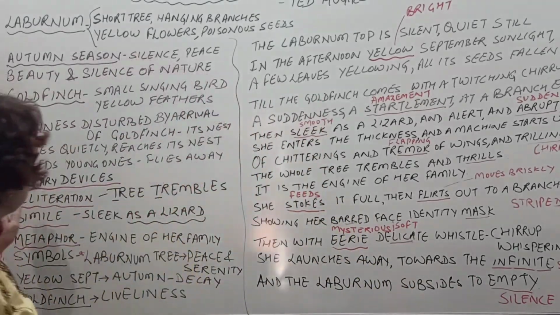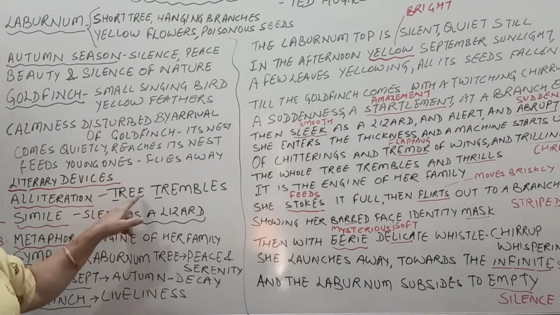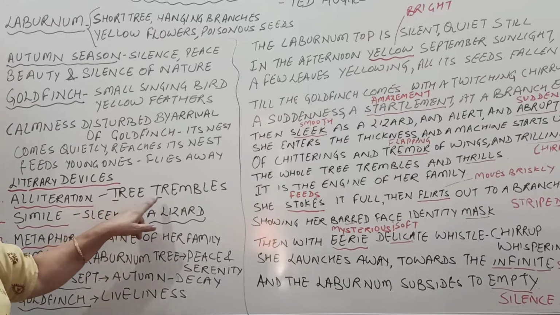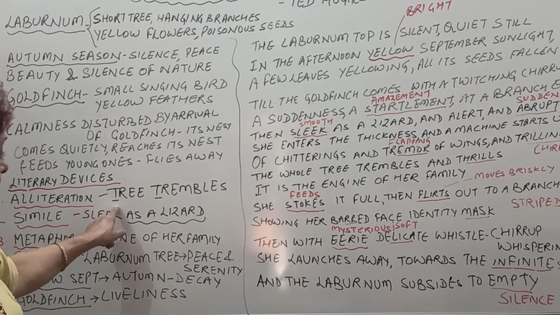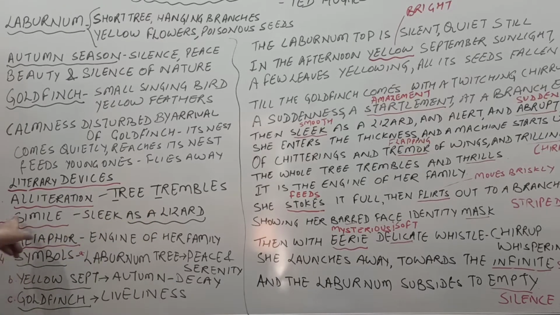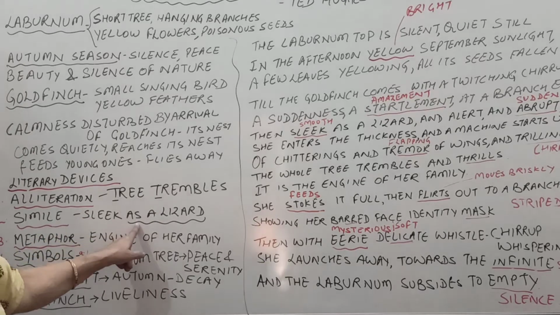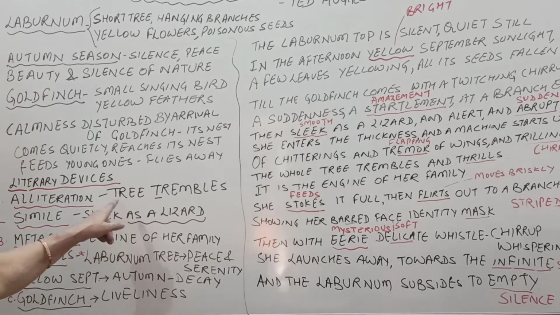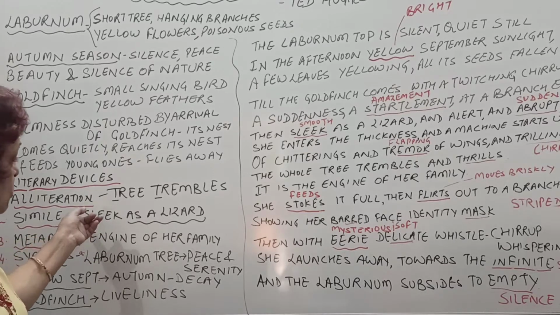So now let us see what the literary devices are. One is alliteration: tree trembles. T, T, T, T. This sound T is repeated. So the tree trembles. Next is simile: sleek as a lizard. What is a simile? Comparison using the word as or like. The movement of the bird, or the bird, is compared to a lizard.